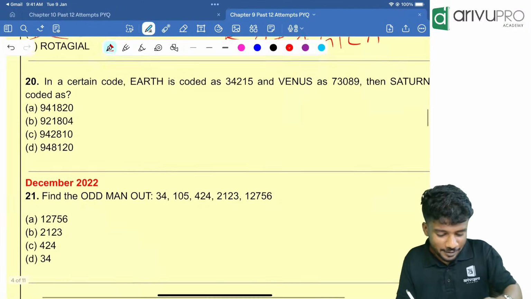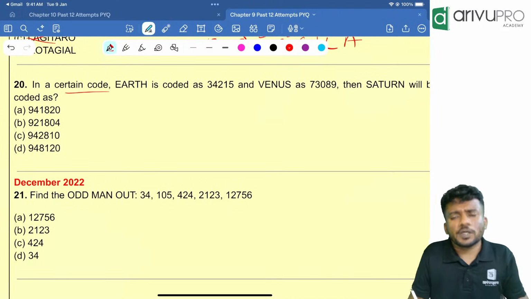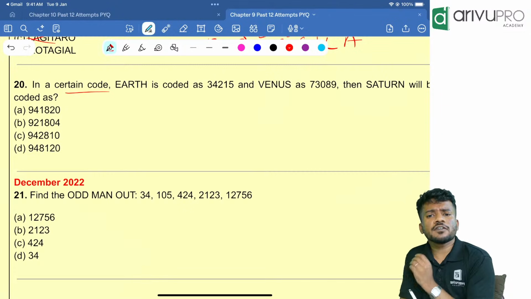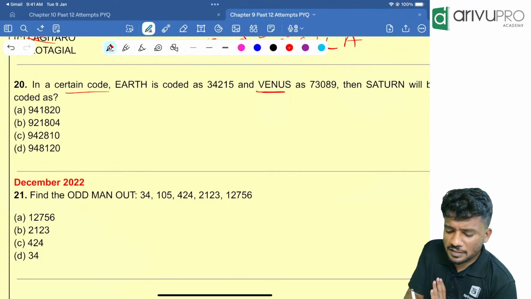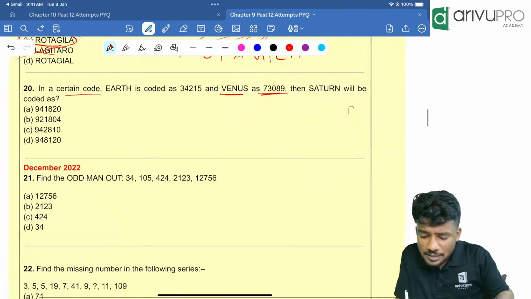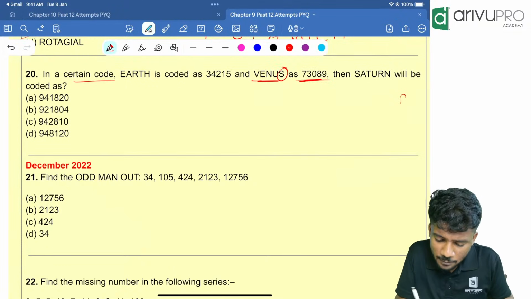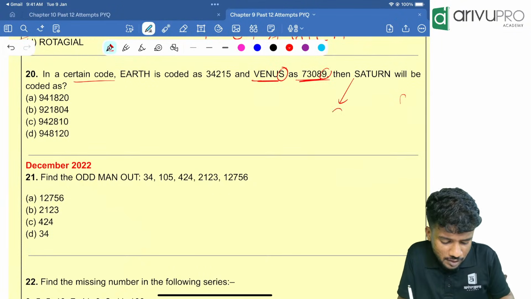Yes, I will do after we'll finish it. Let's finish it off. In a certain code, Earth is coded as 34215. Venus is coded as 73089. Then Saturn will be coded as what is the question? People, very easy question here. S is how much? S is 9. So it should start with 9.